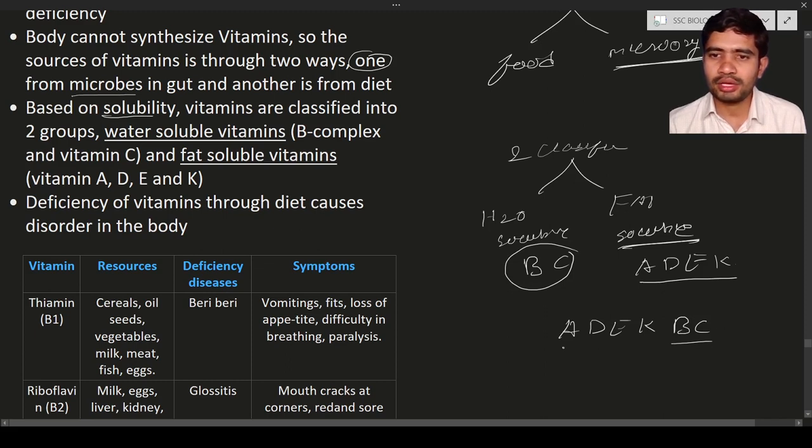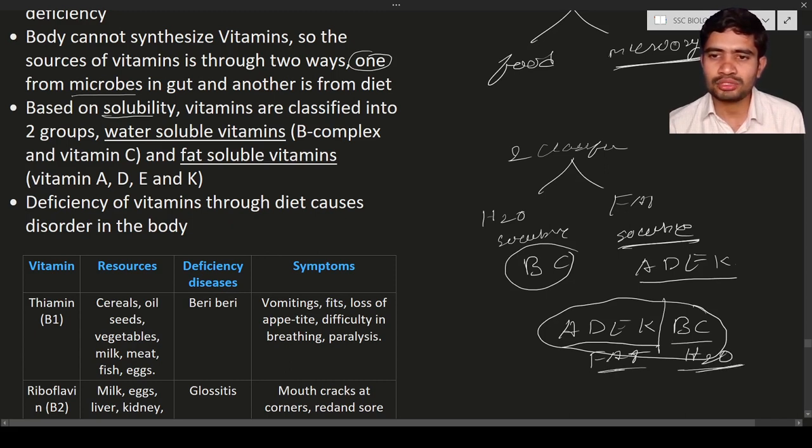It is a small trick to remember the two types of vitamins, ADEK and BC. ADEK, headache, is fat soluble, and B and C are water soluble.